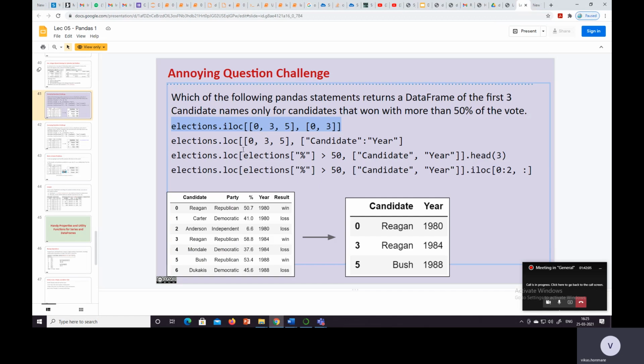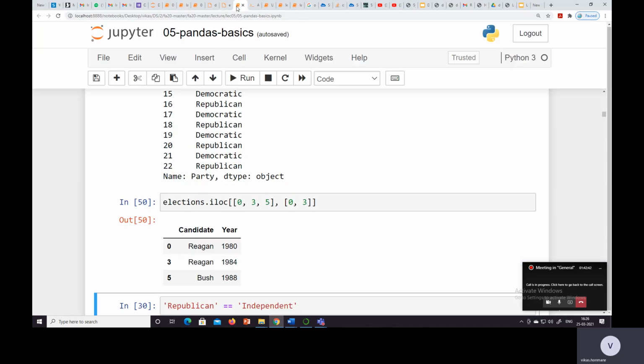Now we see that here the loc command is there. So loc 0, 3, 5, but here it is giving candidate colon year, and we expect the output as candidate name and year. So we want the names. Suppose let's see this query also.